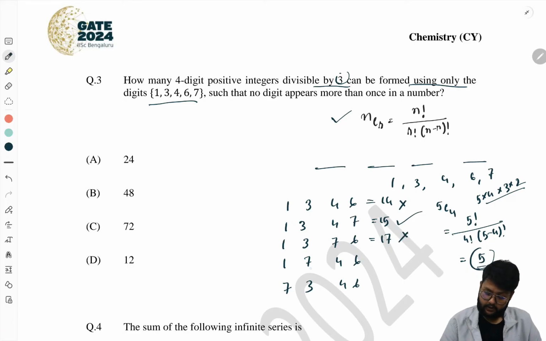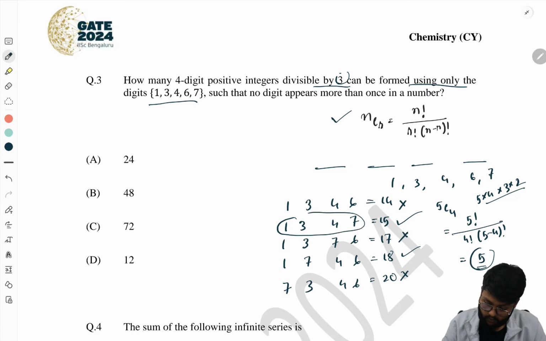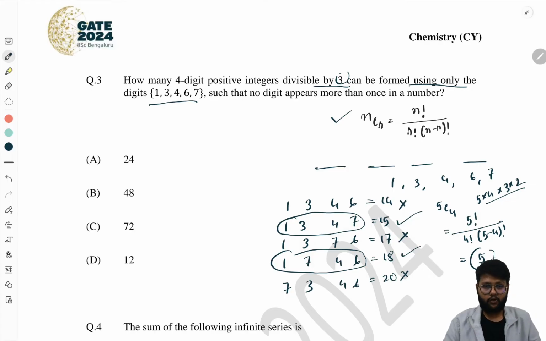And 1 plus 7 plus 4 plus 6 is 18. It is also divisible by 3. And 7 plus 3 plus 4 plus 6 is 20. This also is not possible. So our possible numbers are 1347 and 1746. These 2 sets can be possible, but you have to know the combinations.